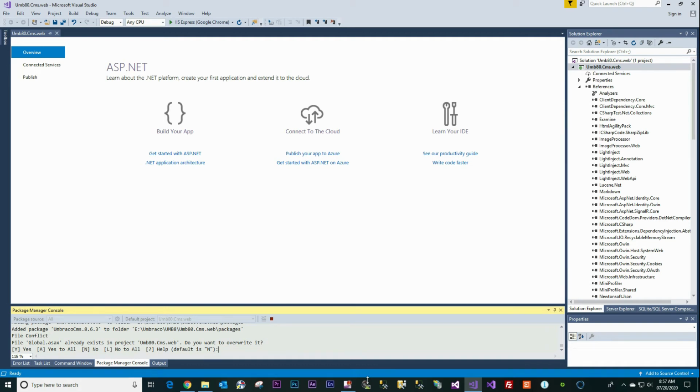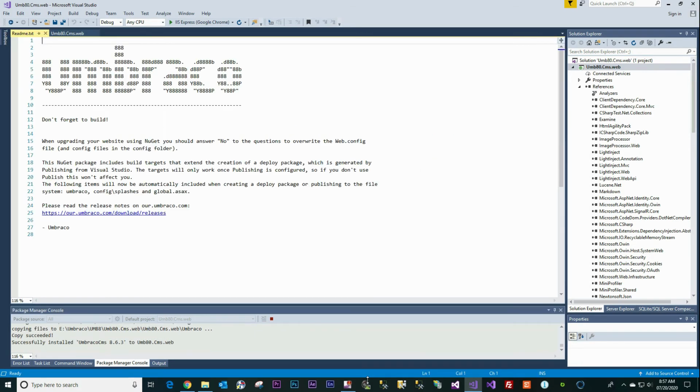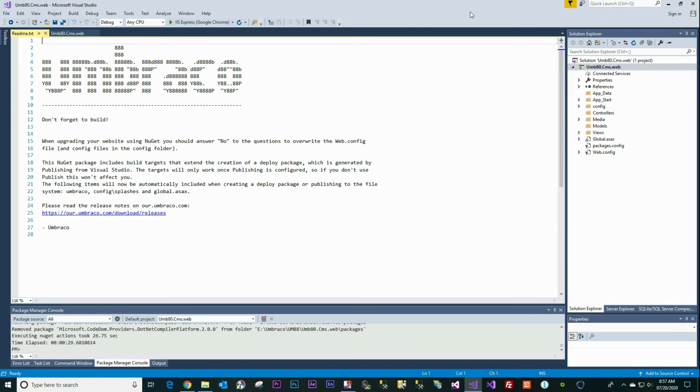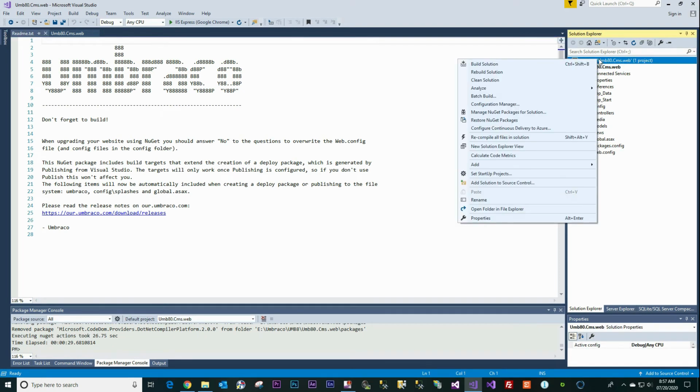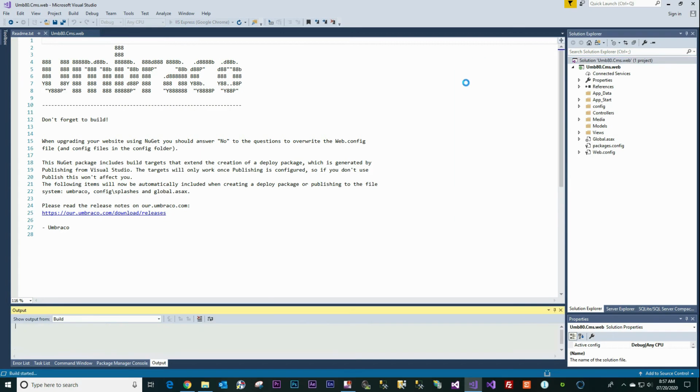Right here, I will override the global file, so Y, enter. Right click the solution, build solution, and then go to the